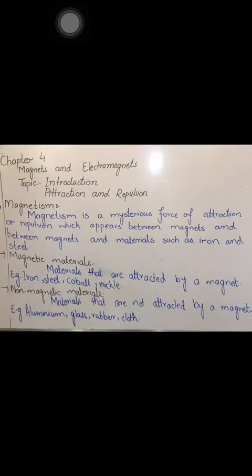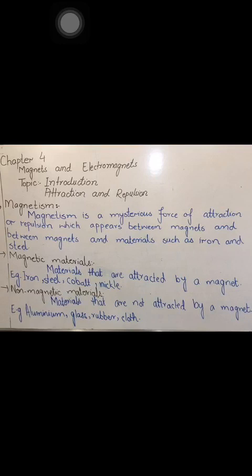Magnetism is a mysterious force of attraction or repulsion which appears between magnets and materials such as iron and steel. It means that if you take two magnets, between them you will have a force of attraction and repulsion. And it is also present between magnets and magnetic materials, meaning those materials which are attracted by a magnet, such as iron, steel, cobalt and nickel. So that is magnetism.